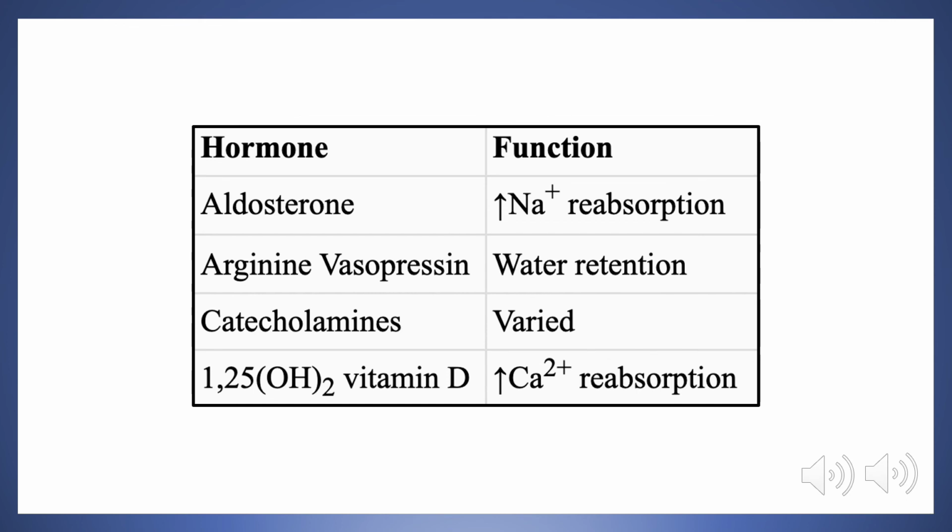Then the second hormone we have here is arginine vasopressin. This is ADH, antidiuretic hormone, that also acts on the principal cells of the same sections of the kidney as mentioned for aldosterone. This time though, vasopressin binds to a different receptor. This is called the vasopressin 2 receptor. Its function is to increase the movement of aquaporin 2, which is already produced and localized in certain vacuoles inside the cytoplasm of the cells, into the basolateral membrane of the principal cells.